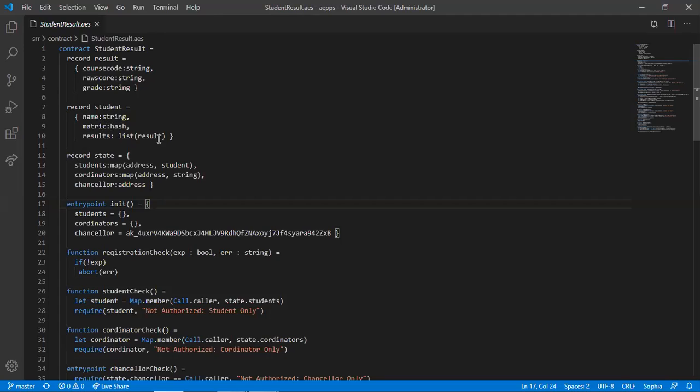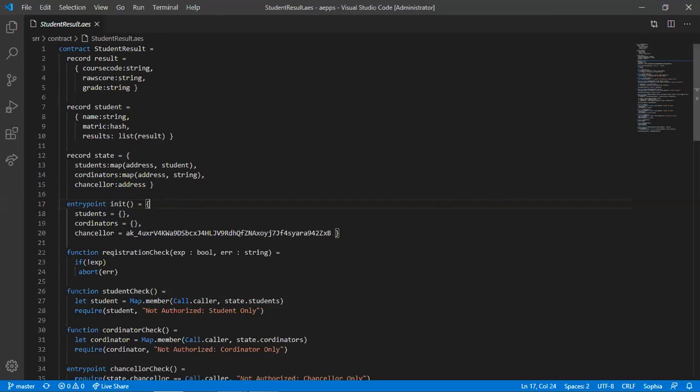a list of results. Then the states of the contract, which is student mapping it to an address, coordinator mapping it to an address, and the chancellor an address. So at the initial state, the student list is empty, same as the coordinator, and the chancellor has this address, which I believe should be his address.